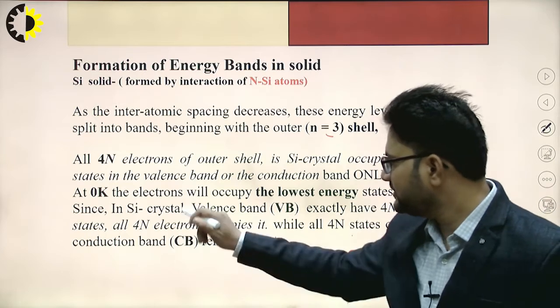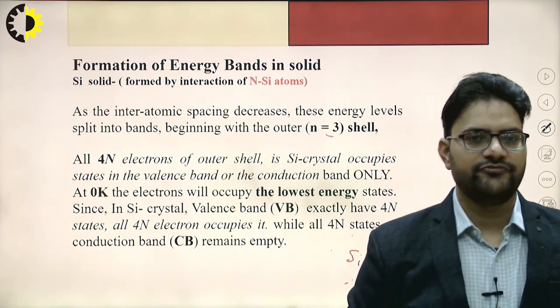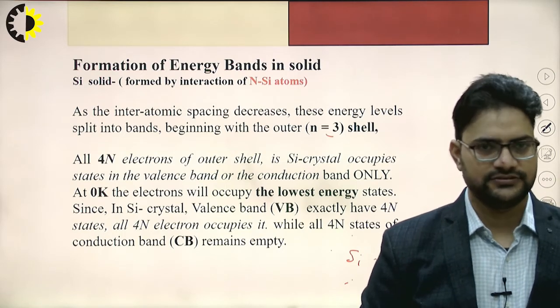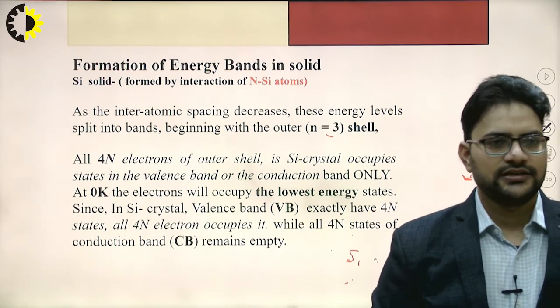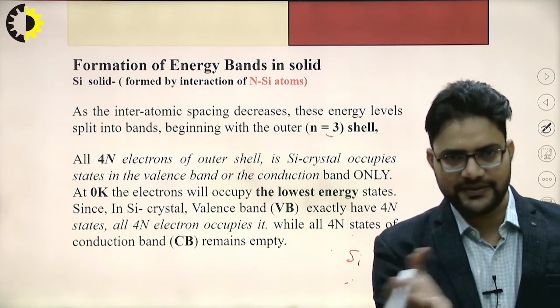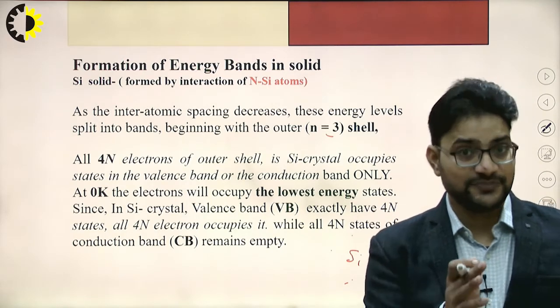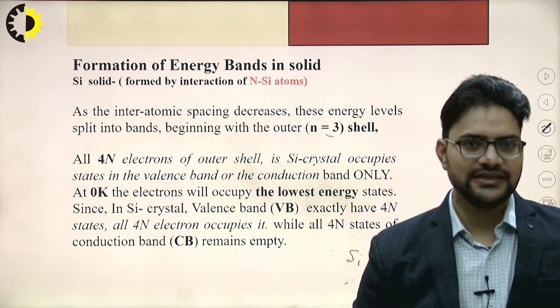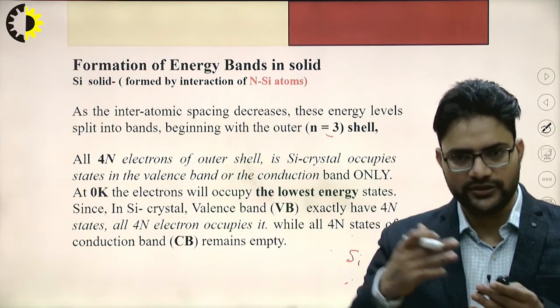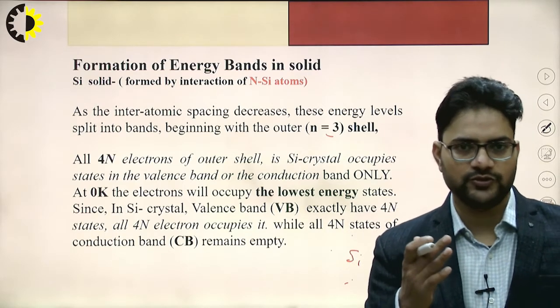And as we know, this silicon crystal's valence band has exactly 4n states. All the 4n electrons will occupy these valence band energy states. It means that all the 4n electrons will occupy the low energy state, and they will not be moving towards the higher energy state,